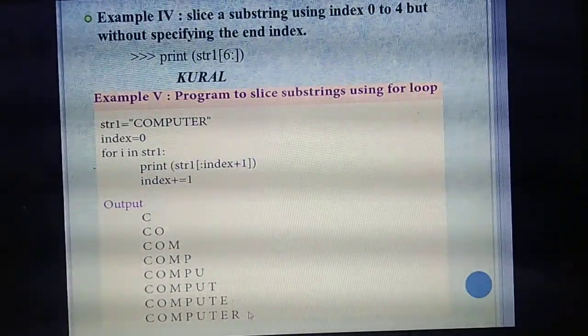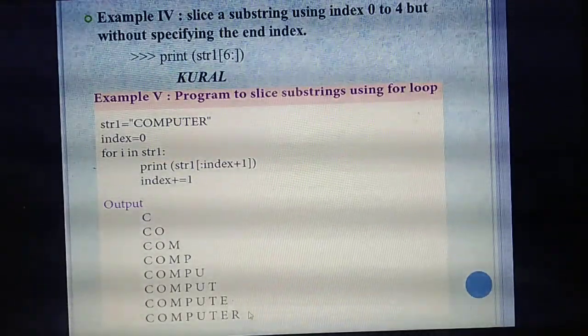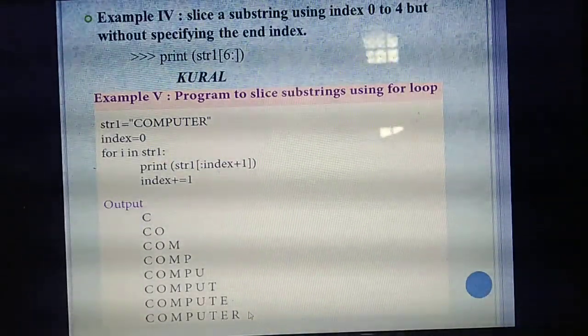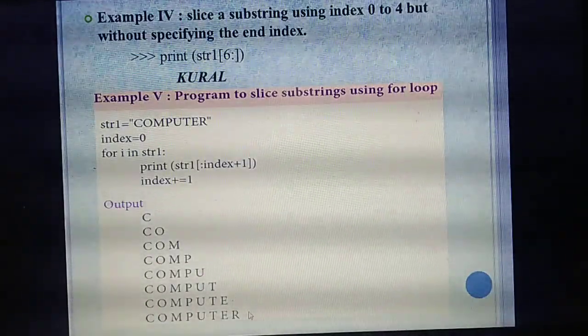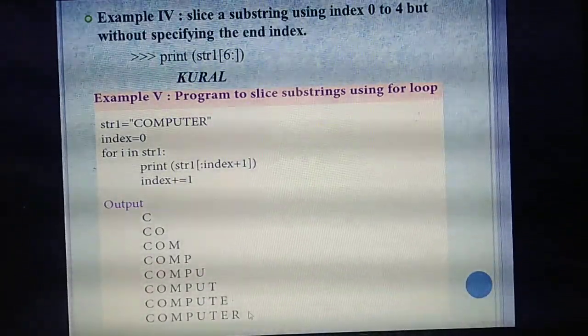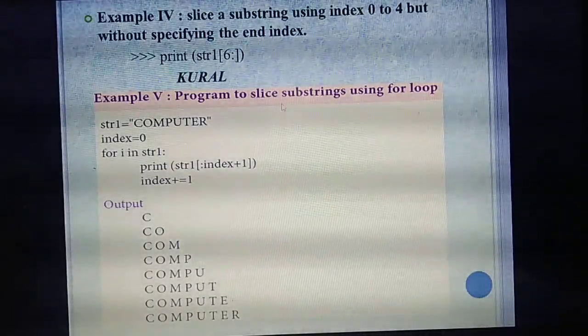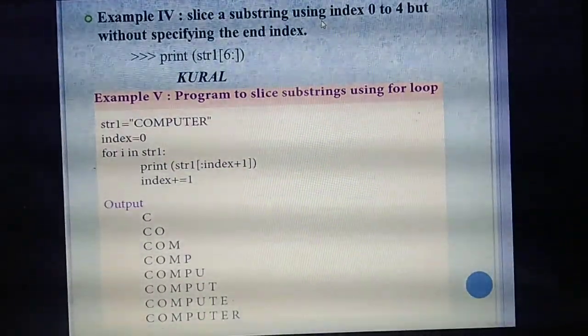Understand? Please read it one time right now, a very, very important program. Sometimes they will ask it as a 3 mark question, sometimes as a 5 mark question also. Understand and study.